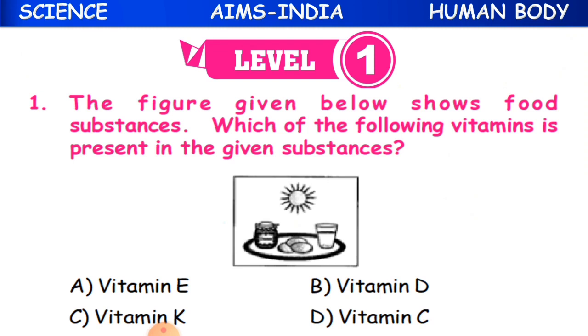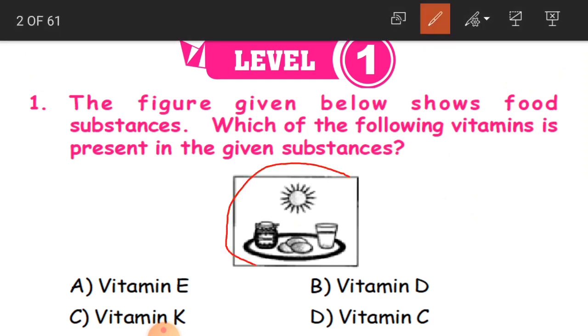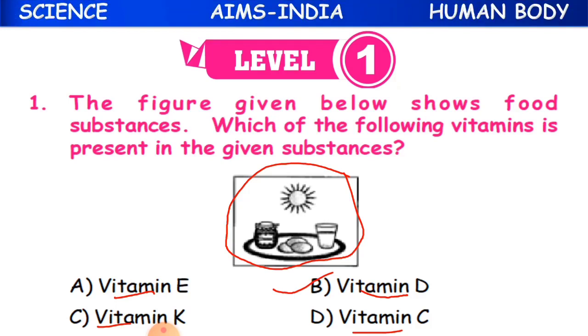See children, here you have got a picture and you have got some things. What are they? You have got the sun, that is we receive sun rays, and you have got milk, eggs, and all this. So what do we get from these food substances and also the sun rays? Which vitamin? Is it vitamin E, vitamin D, vitamin K or vitamin C? And the answer is vitamin D. Okay children, it is vitamin D, that is, B option is the correct answer.